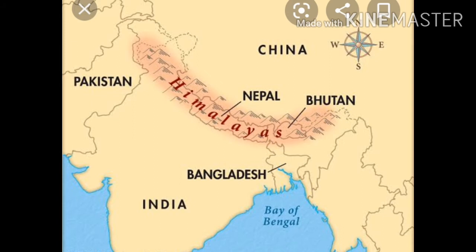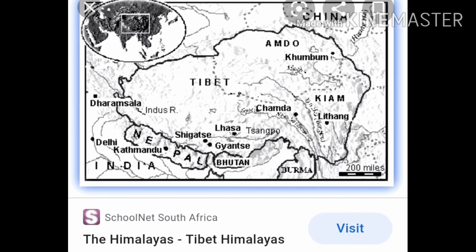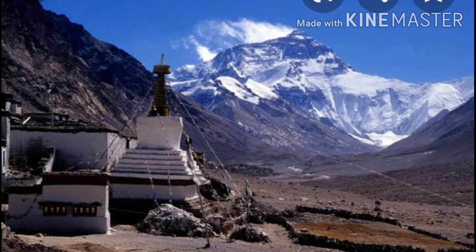Now it is a part of the mountain system known as the Pamir Knot. One mountain system is there, Pamir Knot, and Himalaya is the part of that Pamir Knot. It is the part of that mountain system. Pamir Knot is spread all over Central Asia, and Himalaya is the part of it.